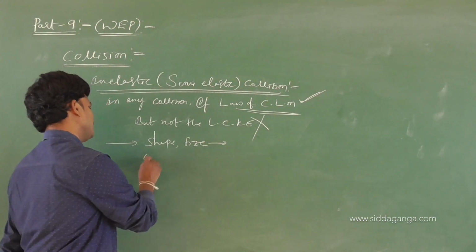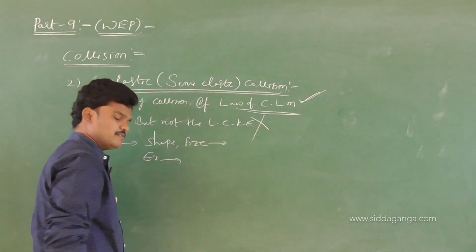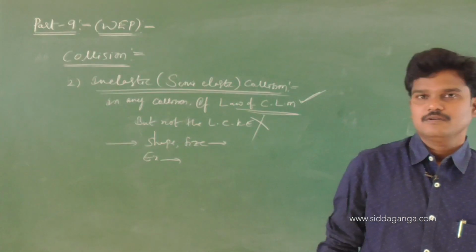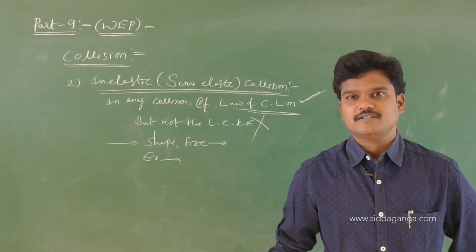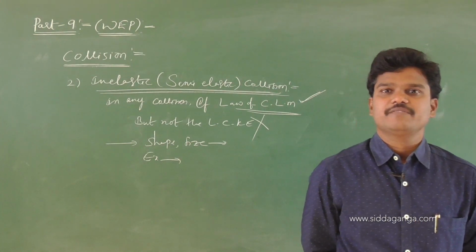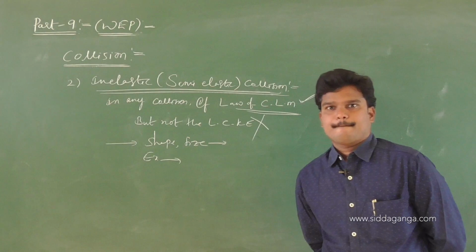The best example we can write is collision between two automobiles. Collision during an accident. Will the shape be the same? No. So collision between automobiles.